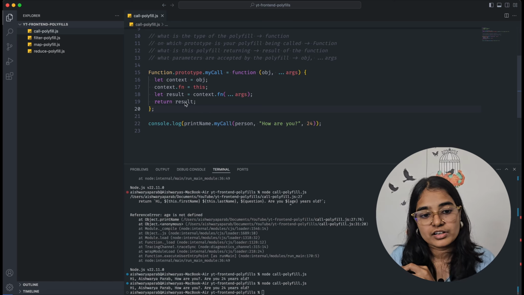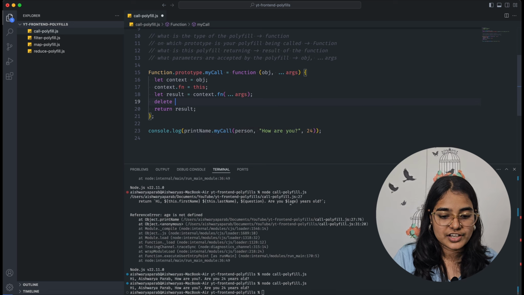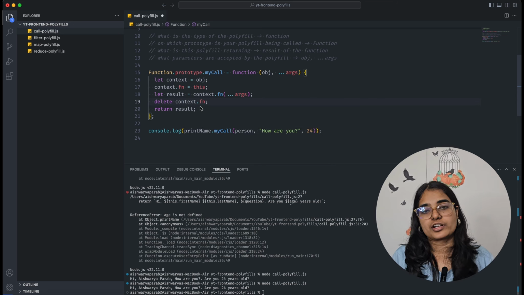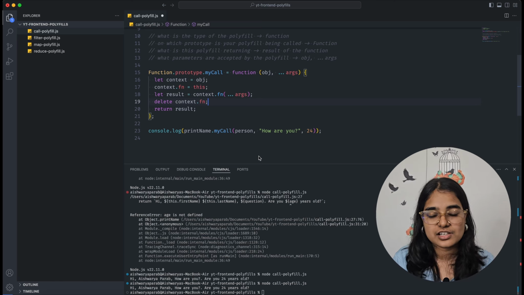So before giving the result, we have to delete that particular property from context. We have to delete that particular property from context, and this function will still work fine.